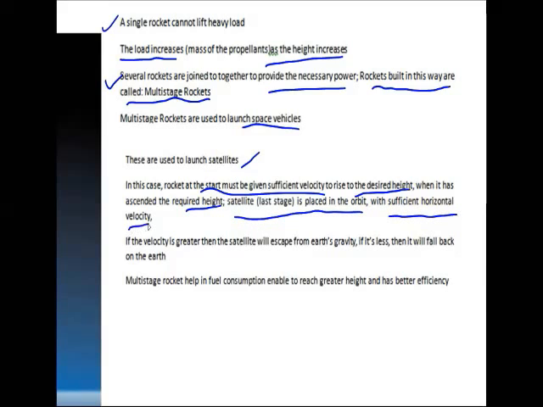Now in this case, just note that we saw the rocket started moving in the horizontal direction, and the horizontal velocity should be such that if it is greater than the required velocity, then the satellite will escape into space from the Earth's gravity. If it is less than the required velocity, then obviously it will fall back to the Earth. Multi-stage rockets are basically used because they help in fuel consumption, they enable reaching greater heights, and they have better efficiency.